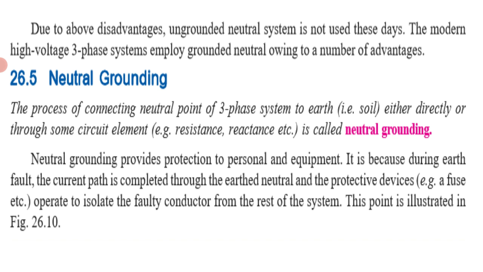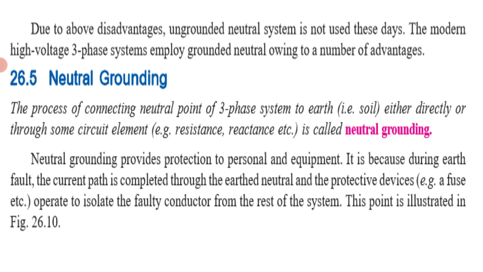It is because during an earth fault the current path is completed. Earlier, in the ungrounded system, we could not get the complete path because grounding had not been done. Hence in neutral grounding, since the grounding is done, the complete path will exist. I will show you how the complete path exists.